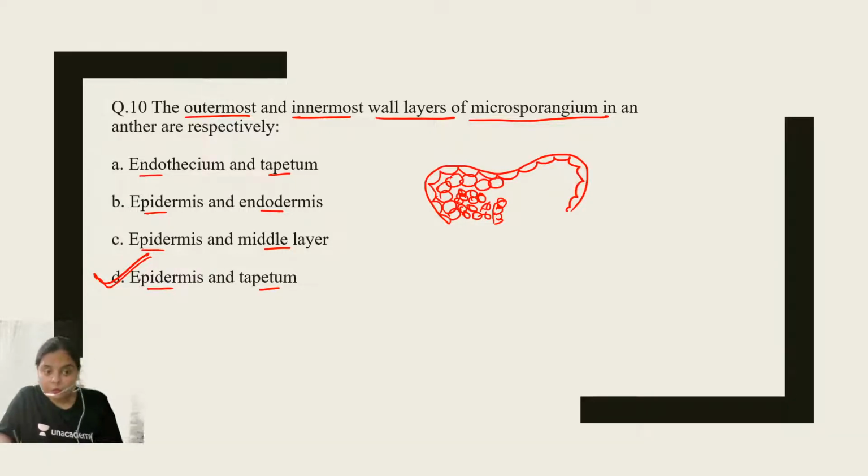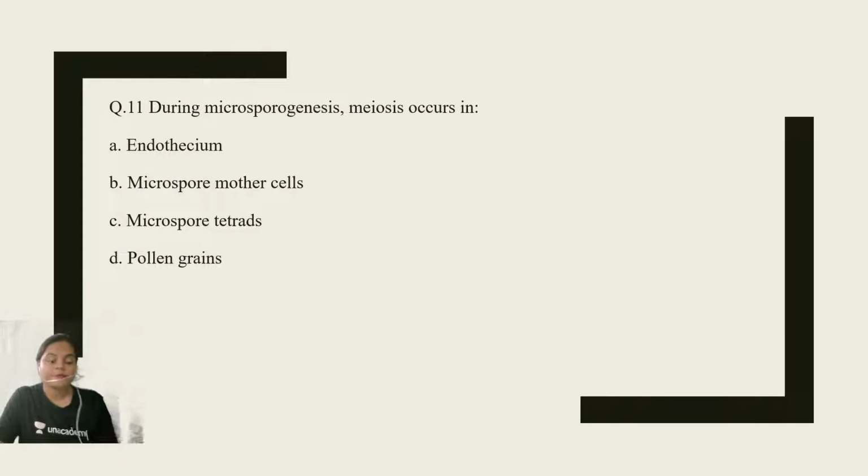Hetvi Mehta, no, option number C is not correct. Epidermis and tapetum. Epidermis is the outermost layer and tapetum is the innermost layer. So the right option is option number D. Very good, Anjali and Ayub. Question number 11. During microsporogenesis, meiosis occurs in.